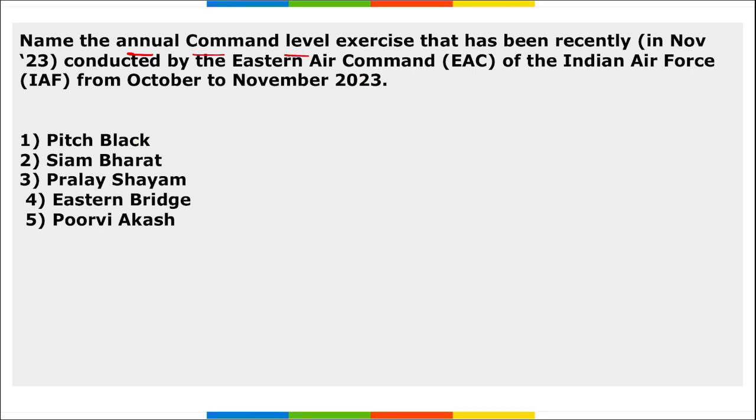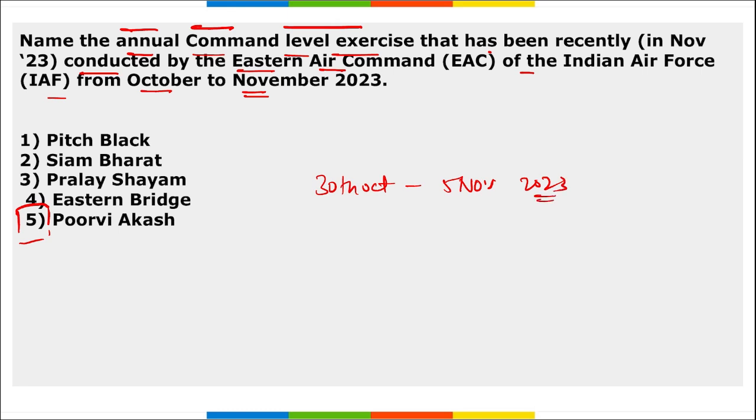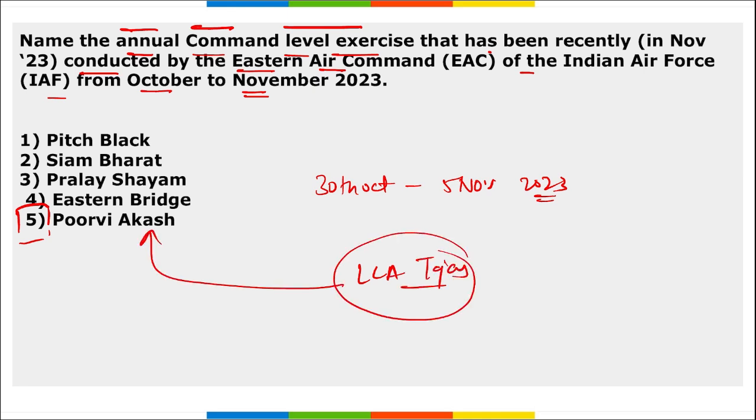Name the annual command level exercise that has been recently conducted by the Eastern Air Command of the Indian Air Force from October to November 2023. What is the name of that annual command level exercise? It is Purvi Akash. Right? Purvi Akash. It was from 30th of October to 5th of November in 2023. Right? And this exercise was held in the northeastern region. Correct? And the indigenously developed light combat aircraft Tejas also participated in this Purvi Akash.